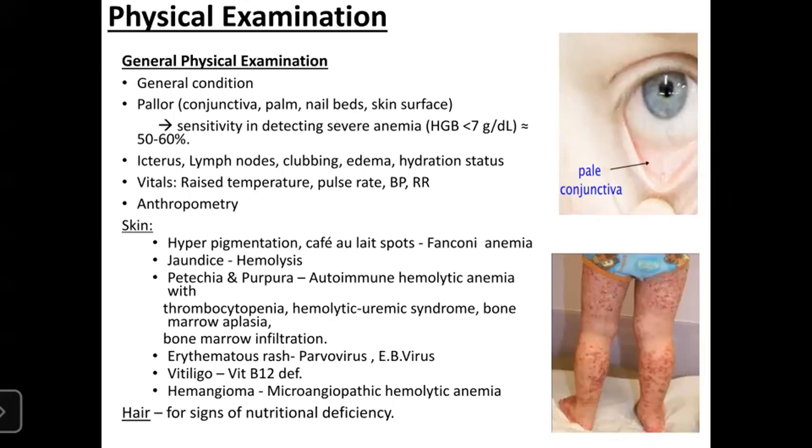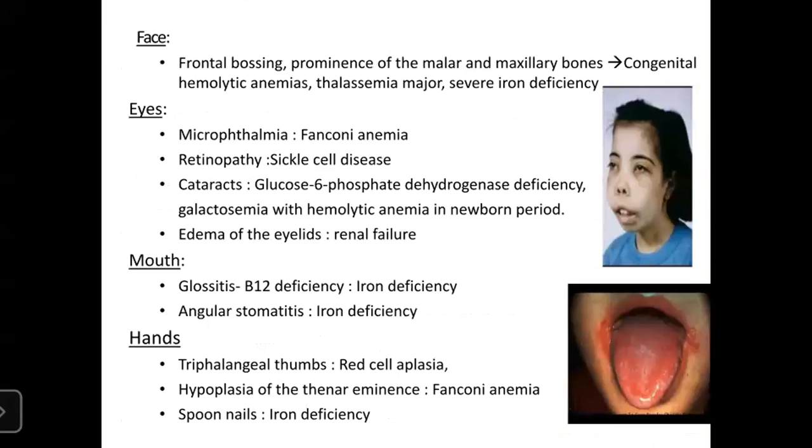If there is a big hemangioma, there might be thrombocytopenia as well as anemia. You can look for signs of nutritional deficiency, such as brittle hair or discoloration of hair. On the face, there is frontal bossing or prominence of malar and maxillary bones in case of hemolytic anemia such as thalassemia major or severe iron deficiency. You can see on the picture this frontal bossing with prominence of malar and maxillary bones.